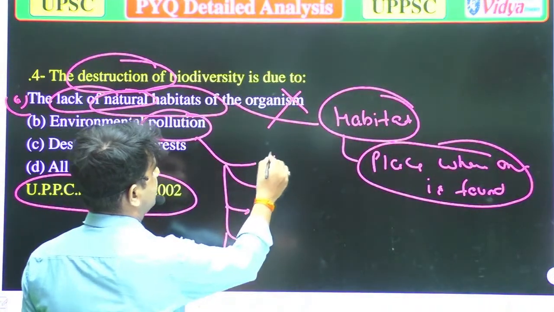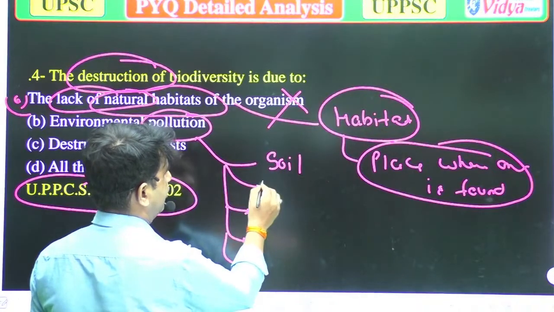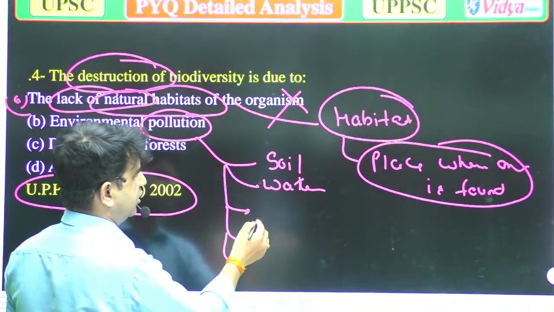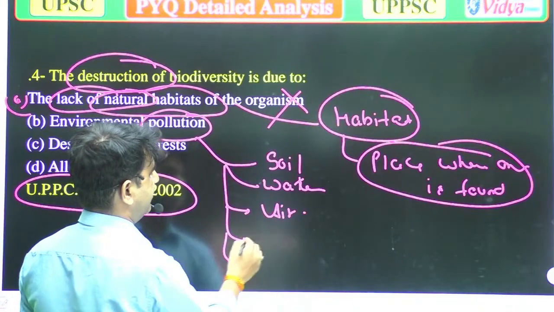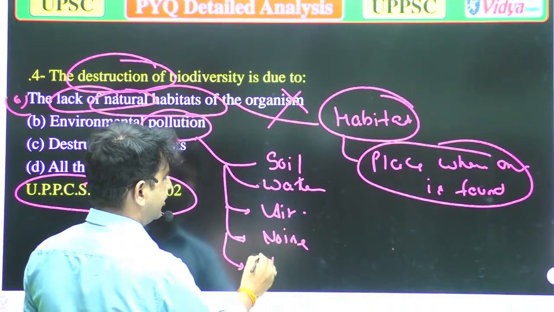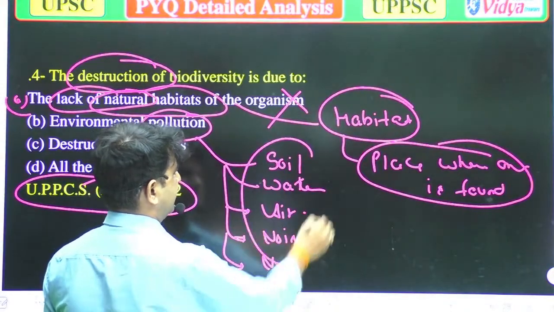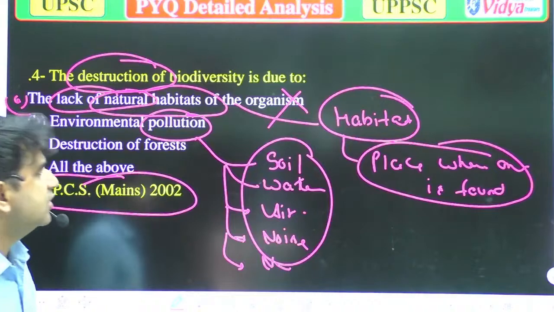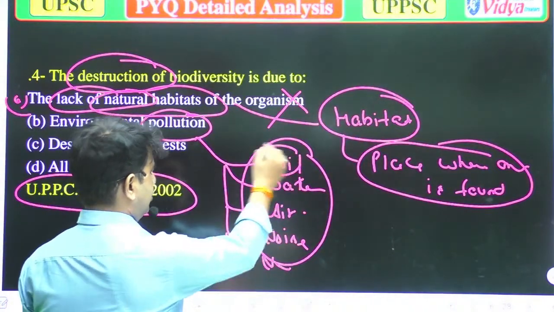Soil pollution, water pollution, air pollution, noise pollution, nuclear pollution. Many pollutions are there. More than 10 categories of pollution are there, but these are the main categories. So suppose there is soil pollution.